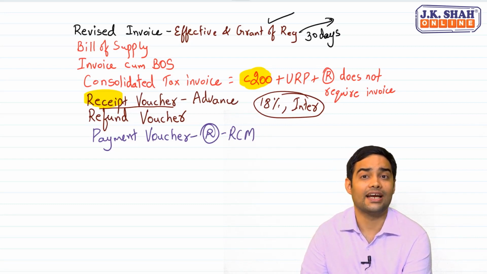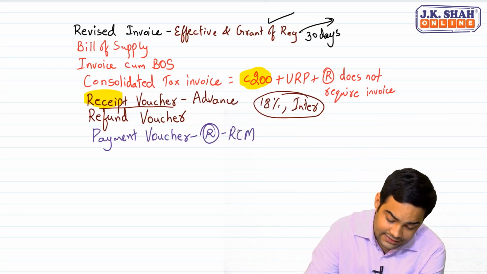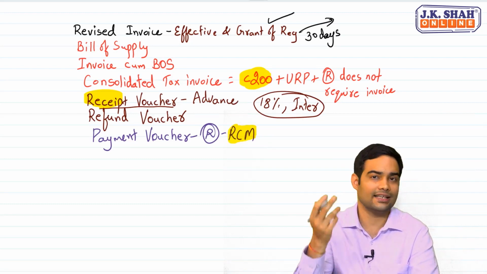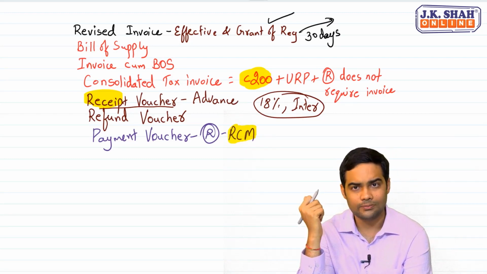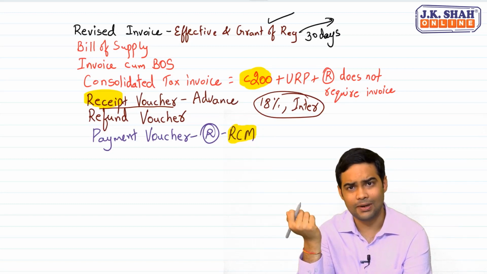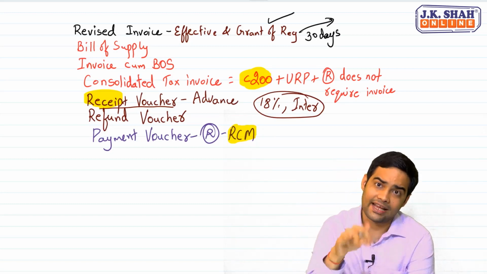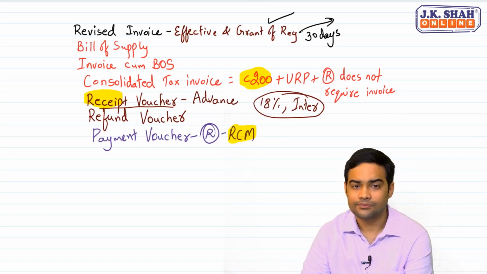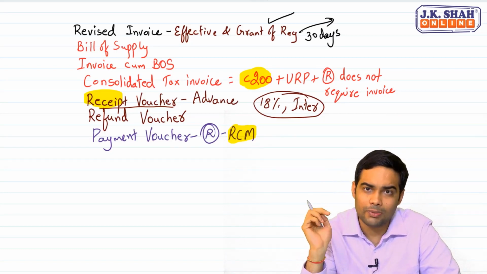If the supplier is unregistered and it is a case of reverse charge mechanism, the moment it's a case of reverse charge mechanism, first you will issue a payment voucher, get a sign from the supplier, and on behalf of that supplier, you also have to issue an invoice. Clear? Okay. So this was about the payment voucher.